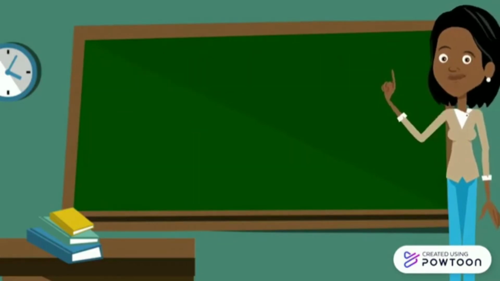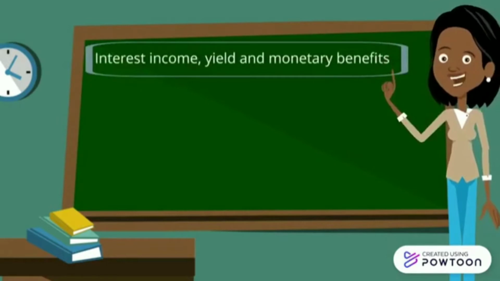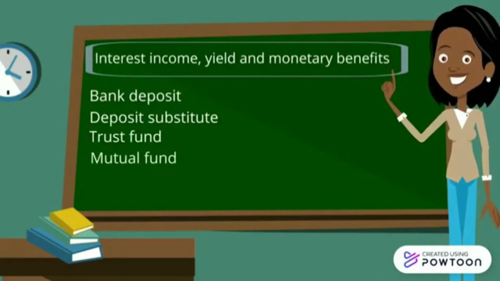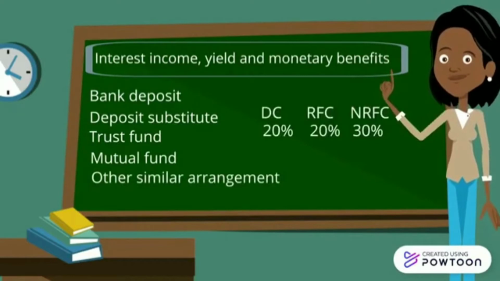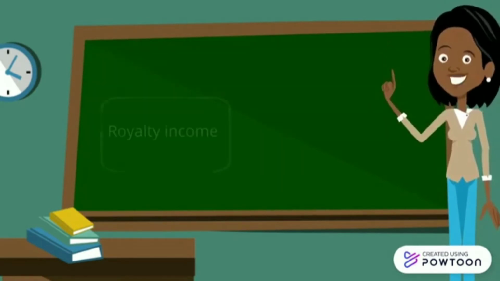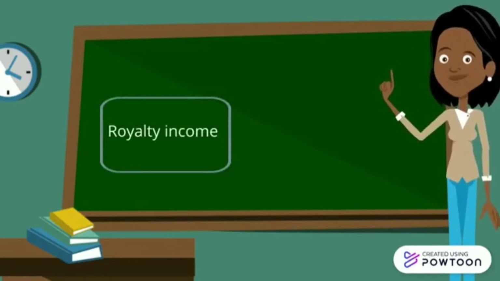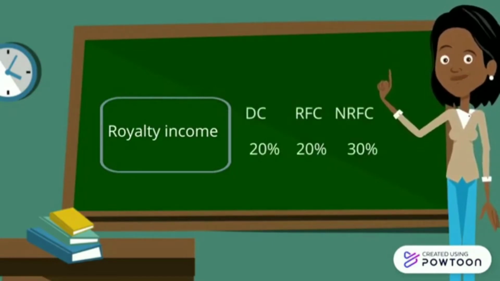First on the list is interest income, which includes deposit substitute, trust fund, mutual fund, and other similar arrangements, with the corresponding rates of 20% on domestic corporation, 20% on resident foreign corporation, and 30% on non-resident foreign corporation. Next is royalty income. Royalties received by a domestic or resident foreign corporation from a domestic corporation are subject to final tax of 20%, and 30% on the non-resident foreign corporation.